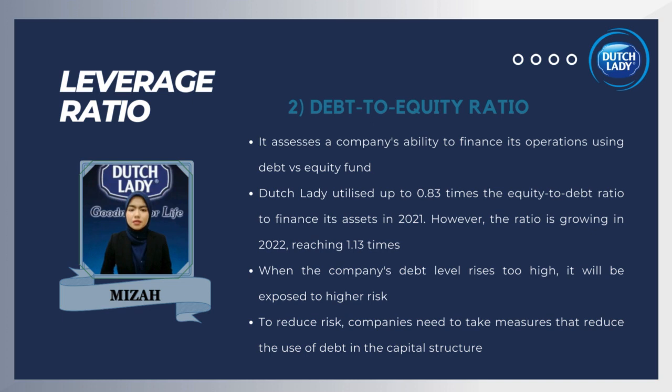However, the ratio is growing in 2022, reaching 1.13 times. As a result, it appears that the company will rely on debt rather than stock in 2022. When the company's debt level rises too high, it will be exposed to higher risk. So, to reduce risk, companies need to take measures that reduce the use of debt in the capital structure.